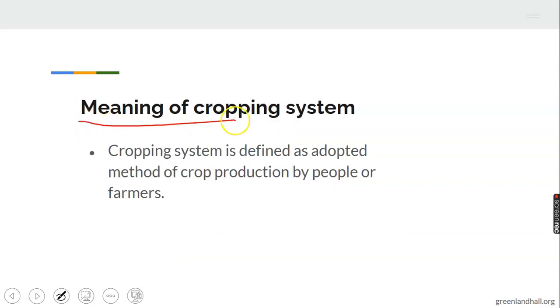Meaning of cropping system. Cropping system is defined as the adopted method of crop production, specifically by people or farmers. Farmers adopt different methods in crop cultivation. The method a farmer adopts differs from the method another farmer will adopt in cultivating his crop.